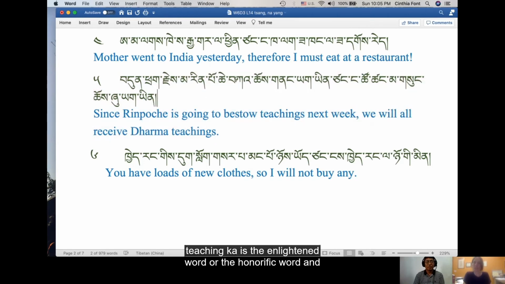So Dharma teaching, ka is the enlightened word or the honorific word, and sung is also an honorific word or honorific speech. So these are two very honorific, beautiful words to mean the che, the Dharma, which is spoken, which is taught by the speech of a lama, of somebody we have high regards towards.